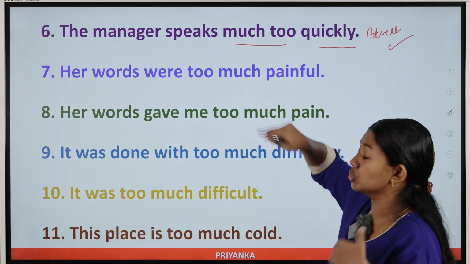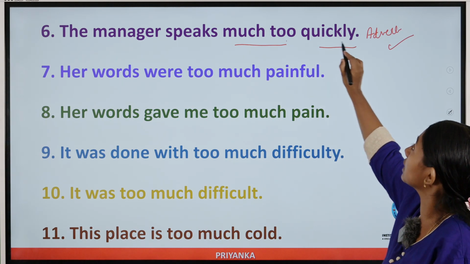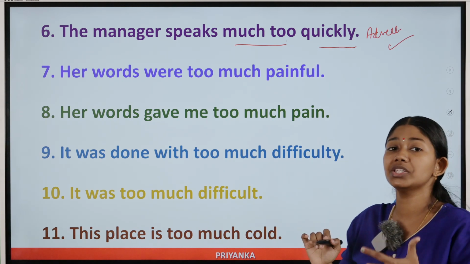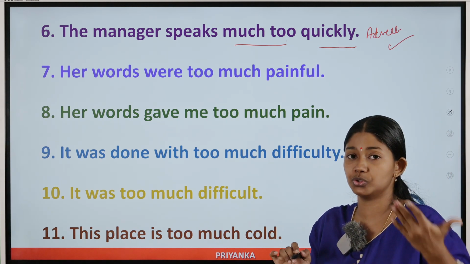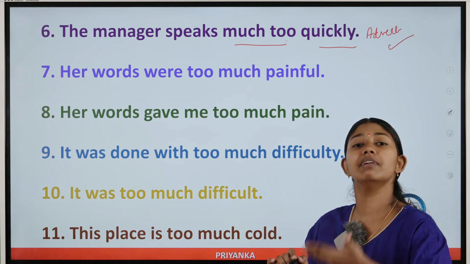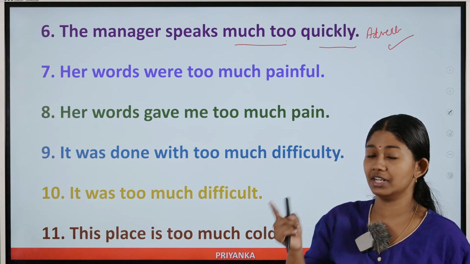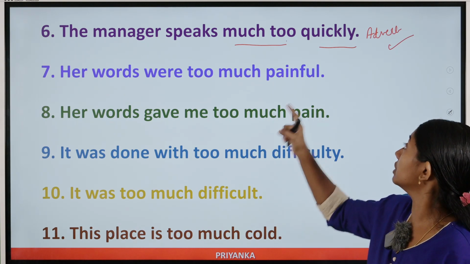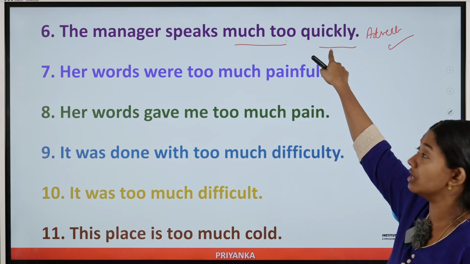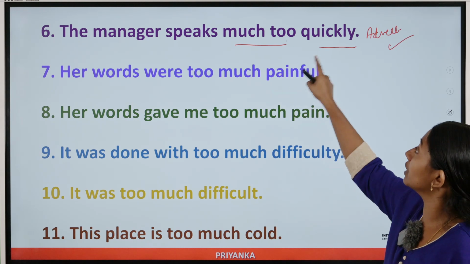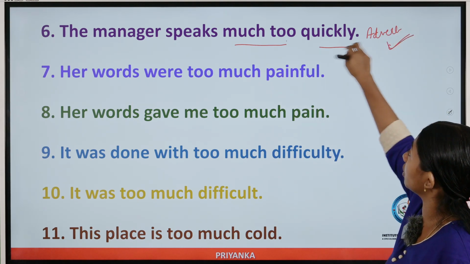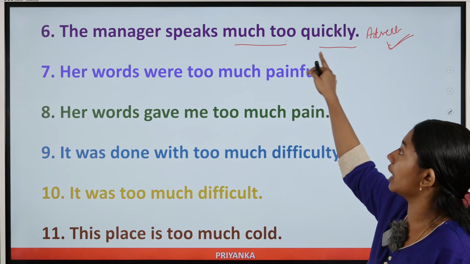Too is also an adverb, and adverbs can modify an adverb. If you use too much, then much will become an adjective, and an adjective will not modify an adverb. As I have stated, much too can be used with adjectives and adverbs. So this is an example for that. The manager speaks much too quickly. This sentence is correct because quickly is an adverb. So you can use much too.